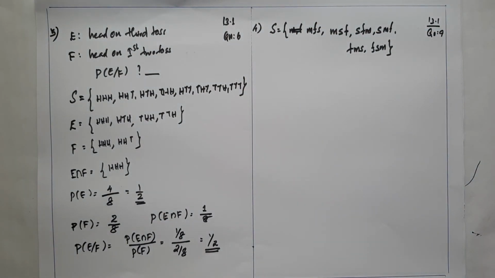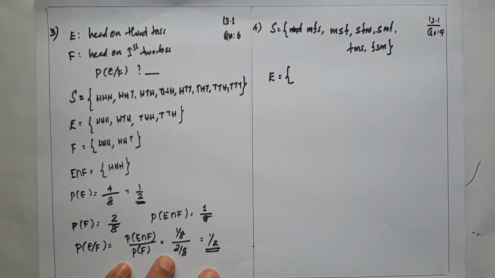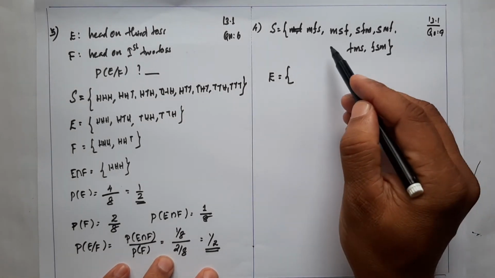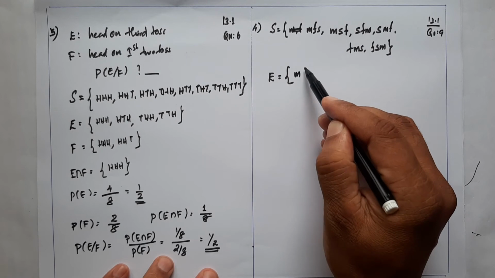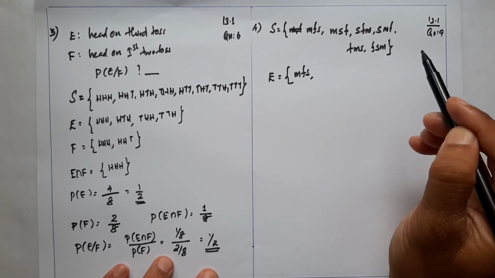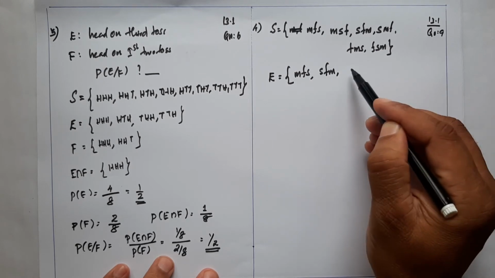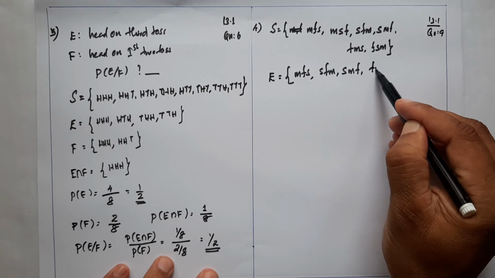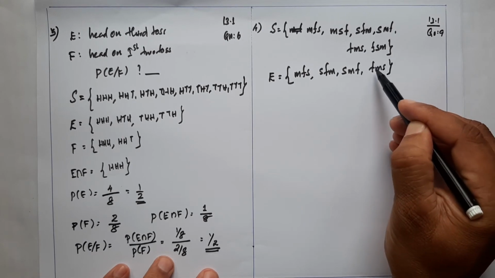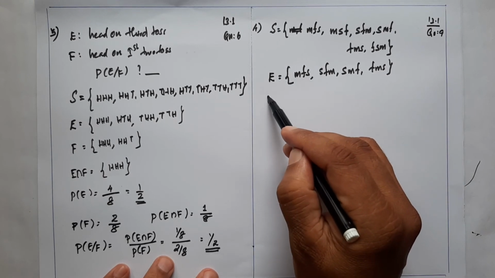Now the first event E is son on one end. Son on one end means the elements which contain son on one end are MFS, SFM, SMF and FMS. Four elements have son on one end.